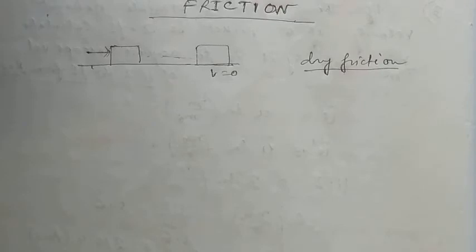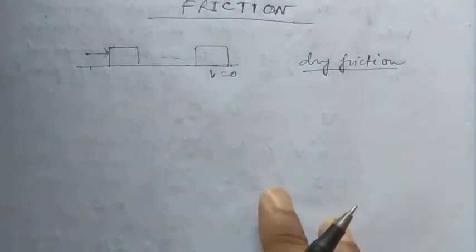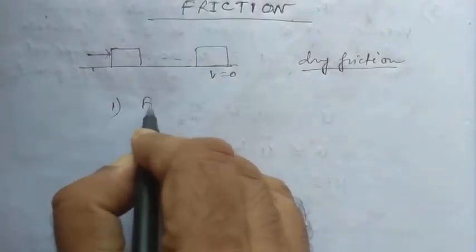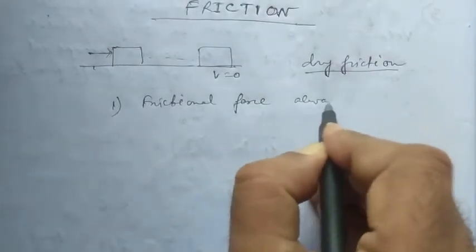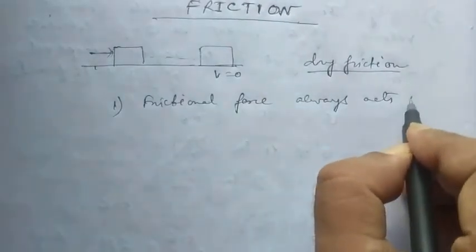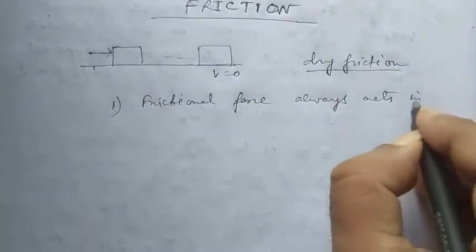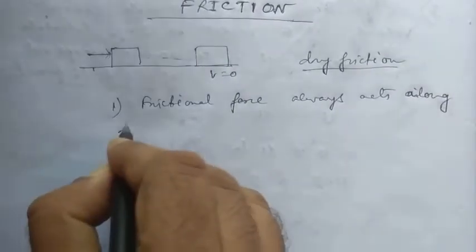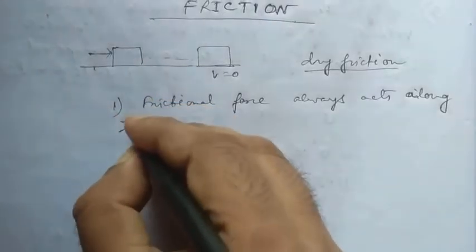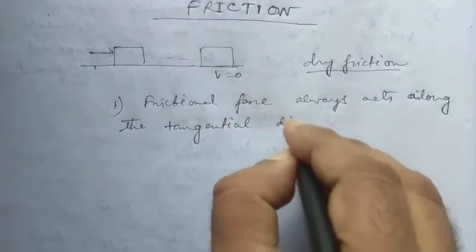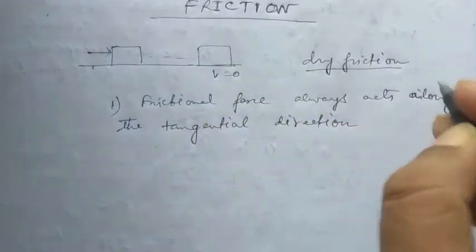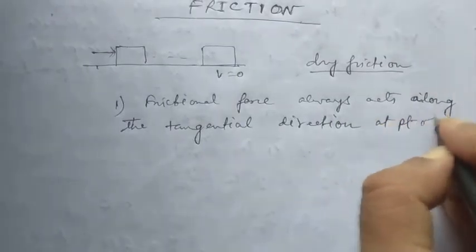Two things we have to keep in mind. One is that it always acts along the tangential direction at the point of contact. That means frictional force always acts along the tangential direction at the point of contact.